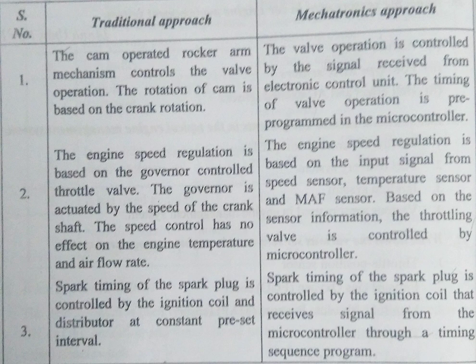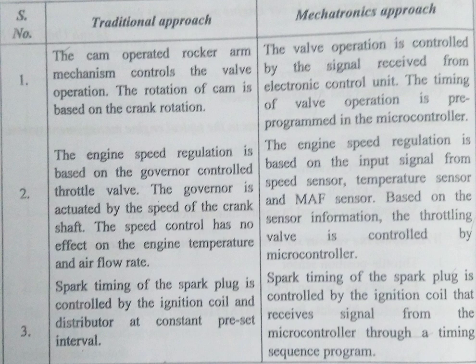Question number 3 is spark timing. We all have a spark plug in our engine to initiate the spark. In the case of the traditional approach, the spark timing of a spark plug is controlled by the ignition coil and distributor at a constant preset interval. The spark plug will initiate a spark at some angle of the crank. We all know that the angle is controlled by the ignition coil and the distributor.